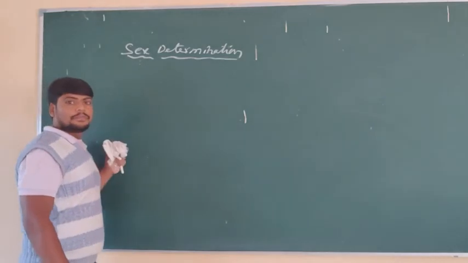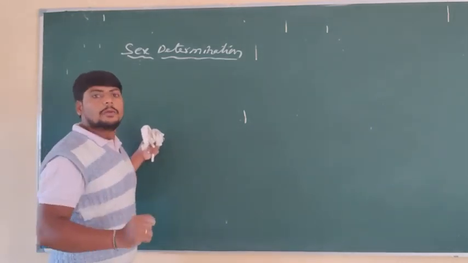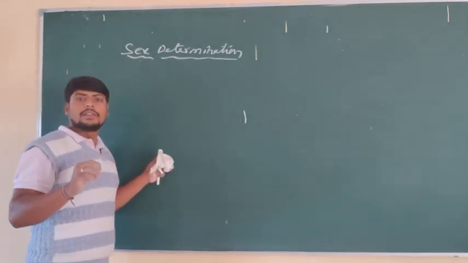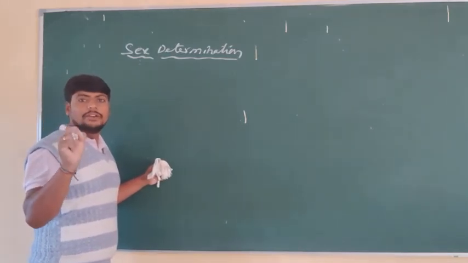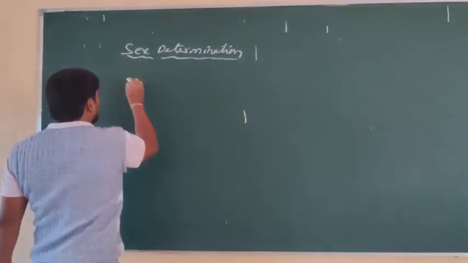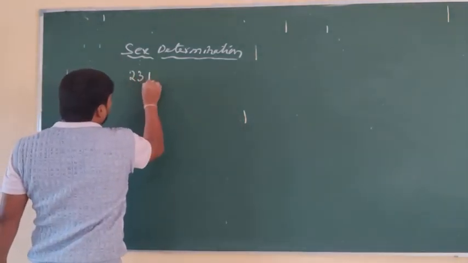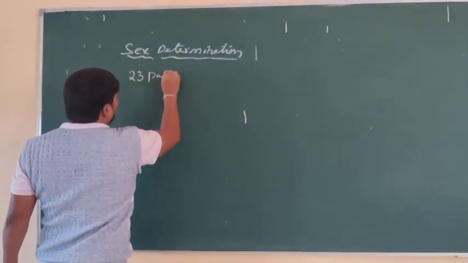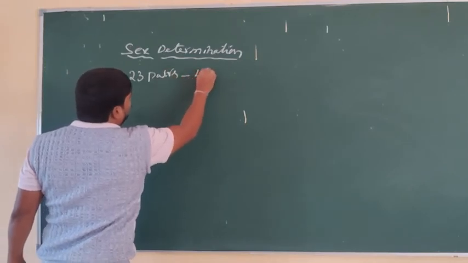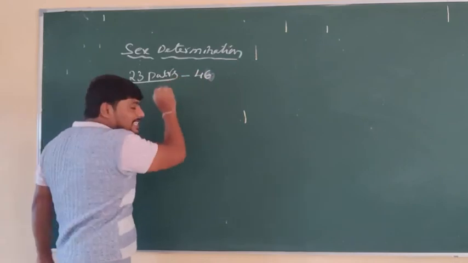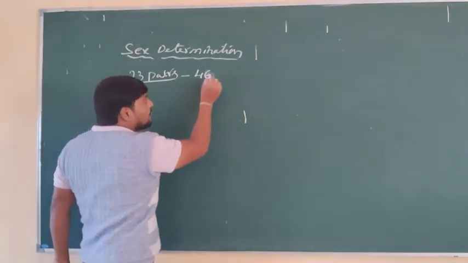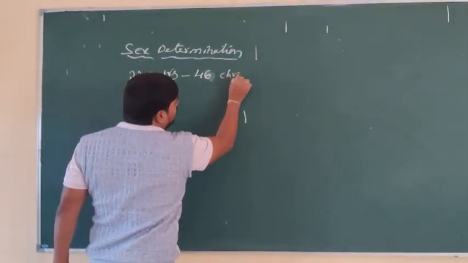In the case of human beings, as we know, human beings are animals consisting of a total of 23 pairs of chromosomes. How many pairs are there? 23 pairs, or 46 chromosomes.